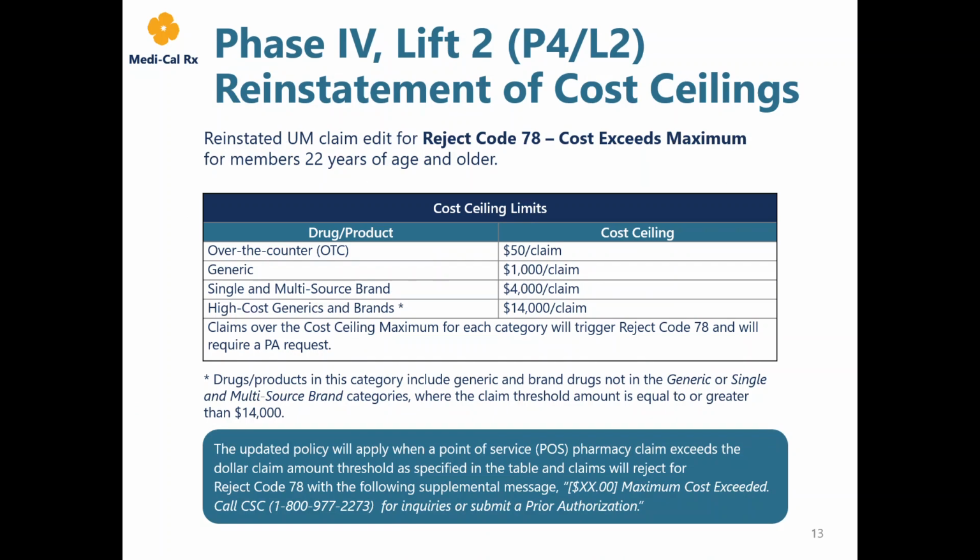On September 22nd, Phase 4 Lift 2 impacted the reinstatement of utilization management claim edit for Reject Code 78, cost exceeds maximum. To improve pharmacy claim submission, processing quality, and to mitigate potential fraud, waste, and abuse in Medi-Cal Rx, the previous $10,000 cost ceiling limit has been revised. This slide lists cost ceiling limits for OTC, generic, single and multi-source brand, and high-cost generics and brands.